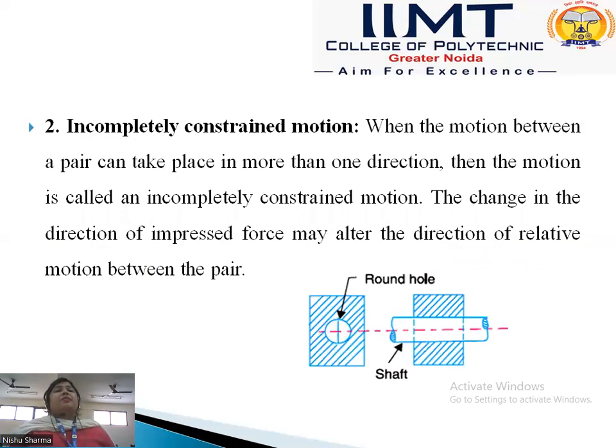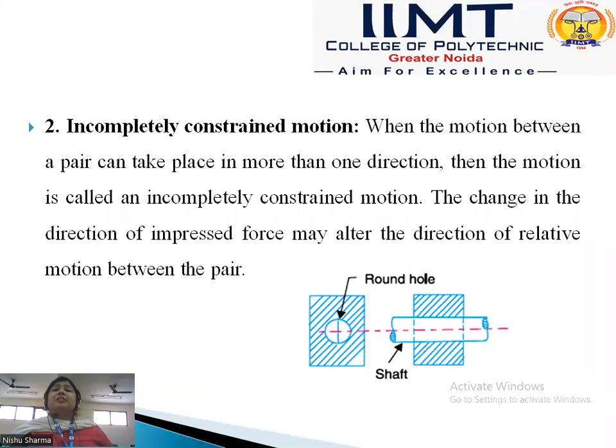Now we discuss incompletely constant motion. According to the name, it is constant motion which is not complete. We can say that when the motion between a pair can take place in more than one direction, the motion is called incompletely constant motion.